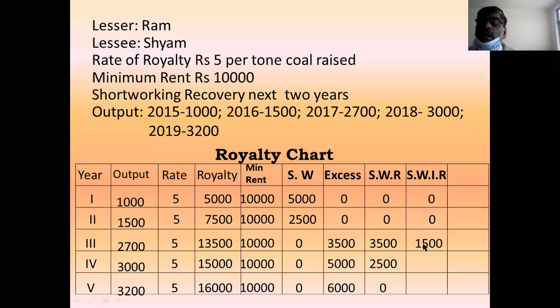Balance of 1,500 is irrecoverable. This is the point you have to remember. Time limit over, then balance goes to the irrecoverable column. And 2,500 fully recovered, so there is no irrecoverable amount. Okay. Amount payable equation: royalty plus short working.